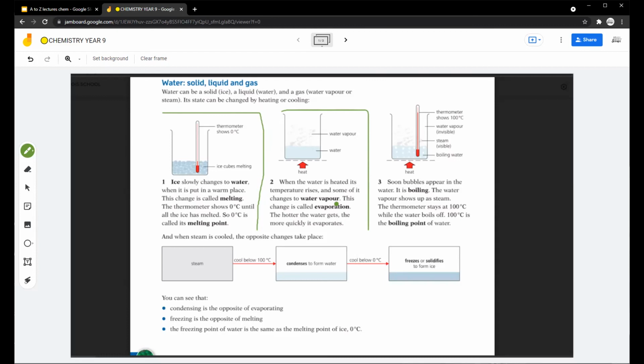But after some time you will see that the bubbles and steam both come together. Exactly, those bubbles, that sound, okay? This point is called boiling, when the water vapor and the bubbles come together. But in evaporation, only water vapor, only the steam, comes out. So this is the difference. These two are the difference, okay?